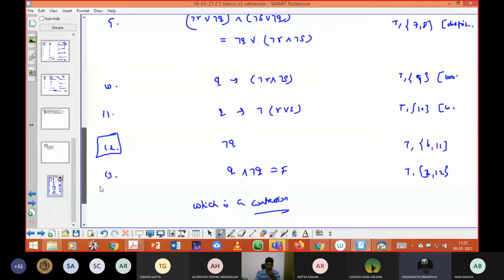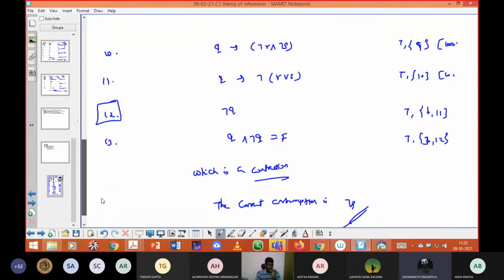That's the final step. So we write false, and then we say the assumption is wrong. This false means you are getting the answer as false, which is a contradiction. That means whatever you assumed is false.